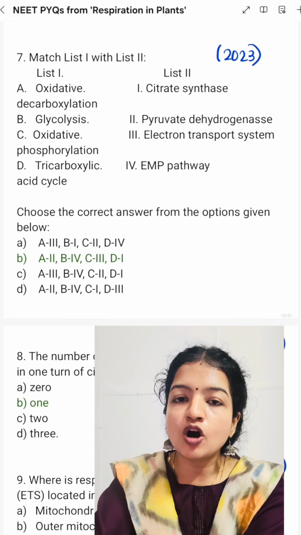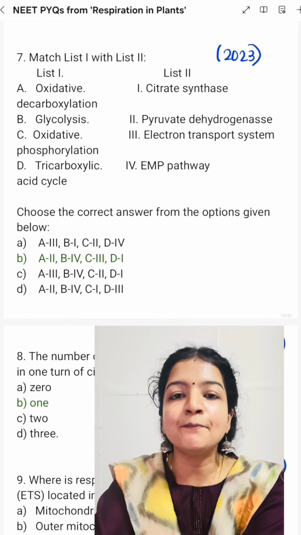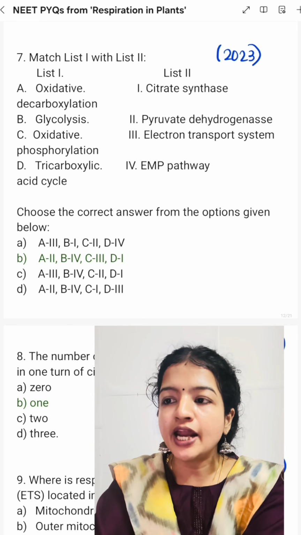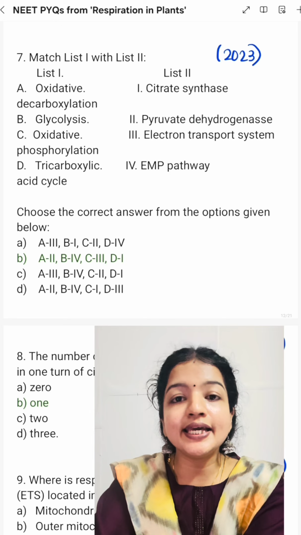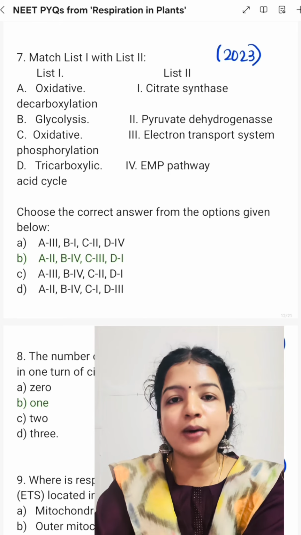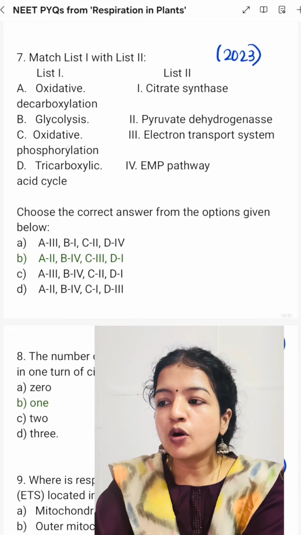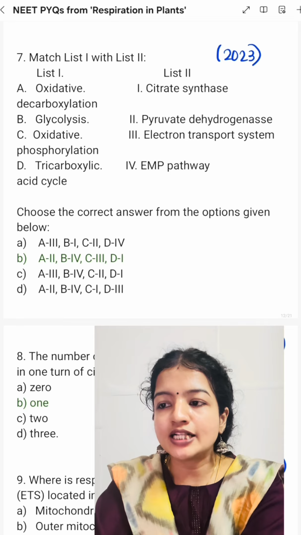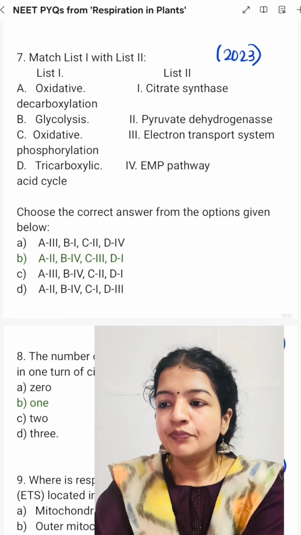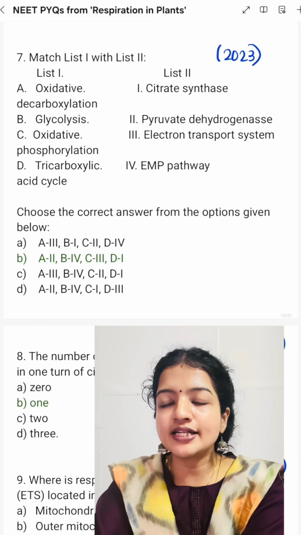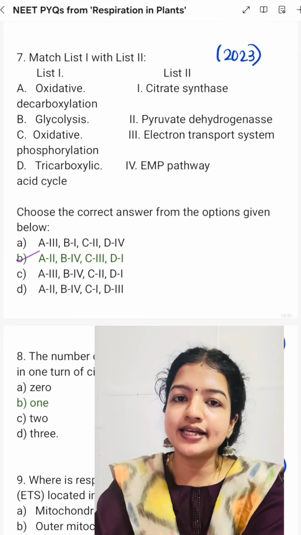So the oxidative decarboxylation involves the enzyme pyruvate dehydrogenase. A2. Then glycolysis, the EMP pathway, we call it the Embden-Meyerhof-Parnas pathway. So B4. Then oxidative phosphorylation, electron transport system. C3. Then the tricarboxylic acid cycle involves the enzyme citrate synthase. D1. So option B, A2, B4, C3, D1.